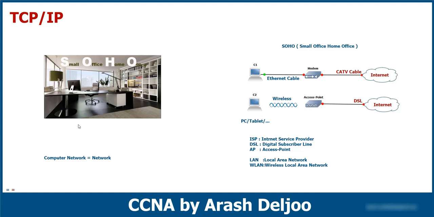Maybe in your SOHO you have more than one computer: two, three, four computers. But we can say that in a SOHO we have only a small number of computers or network devices. I will talk about SOHO in this video and how we work in a SOHO, but this is the first type of network.